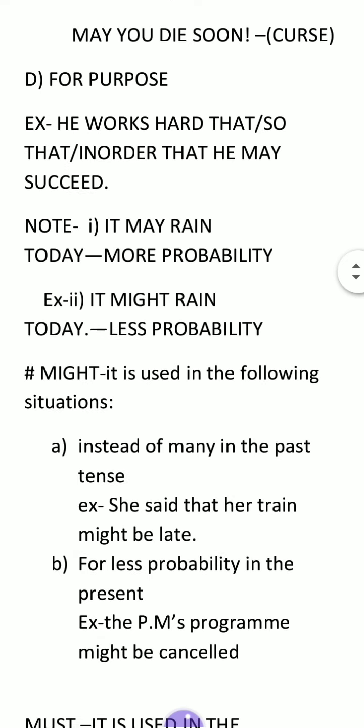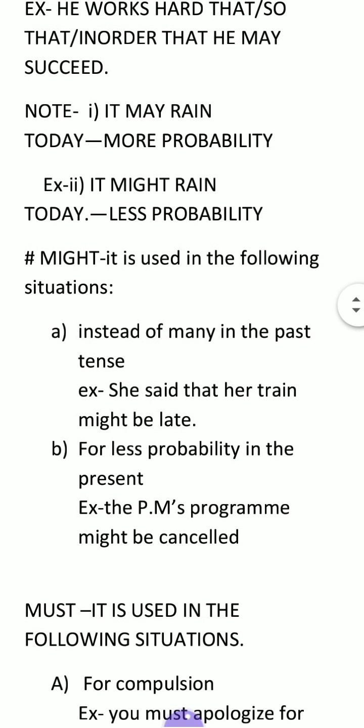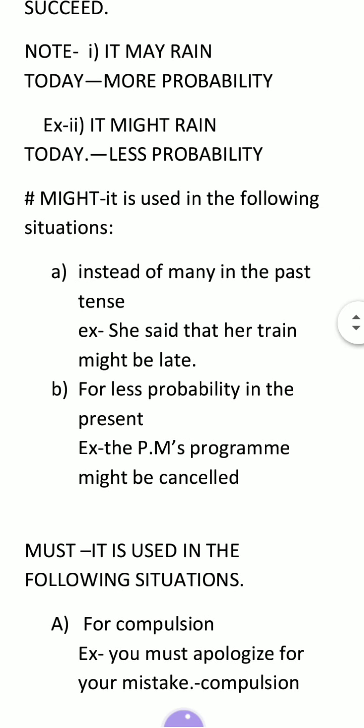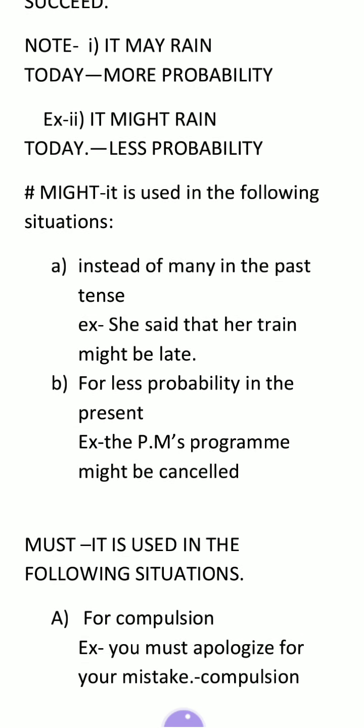Now we'll see the use of might. It is used in the following situations. Might is used in a very limited situation. First, instead of may in the past tense: She said that her train might be late.